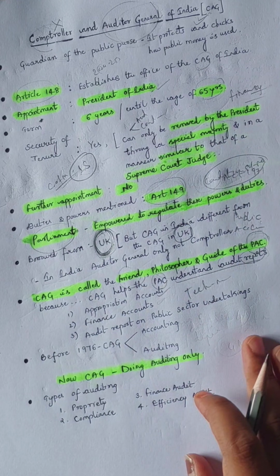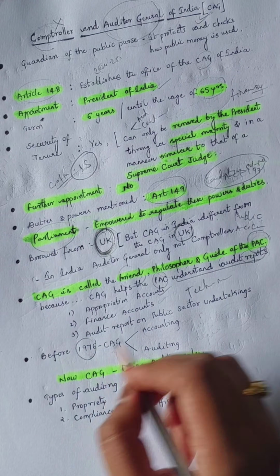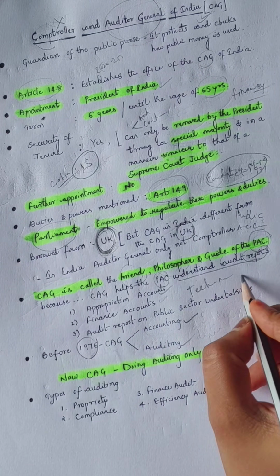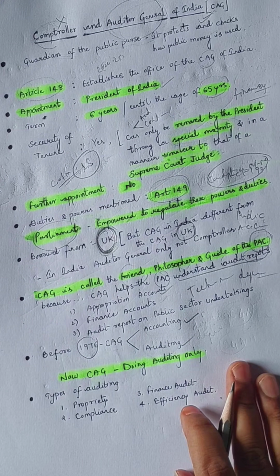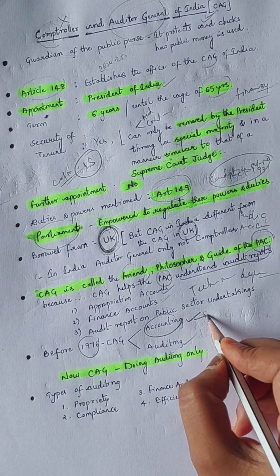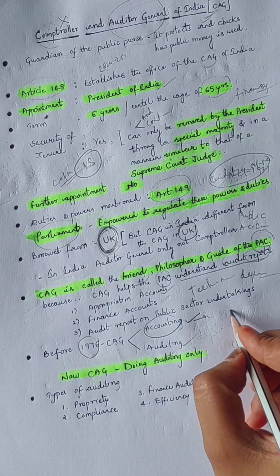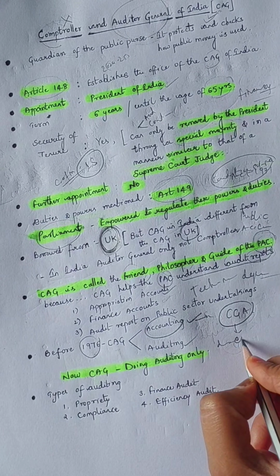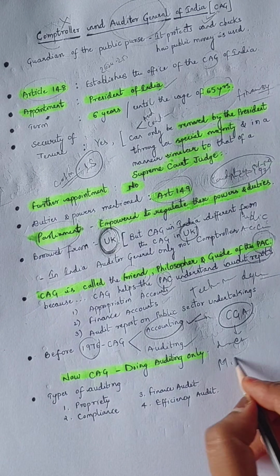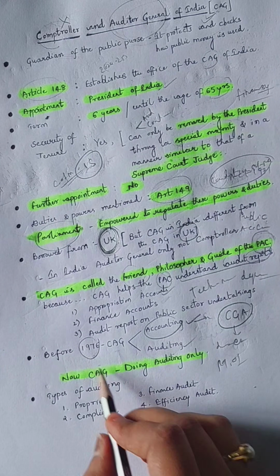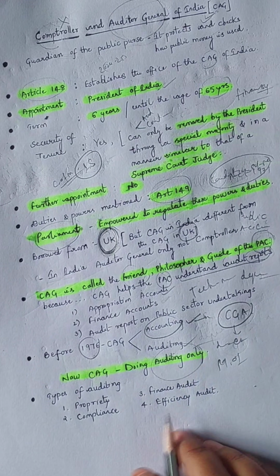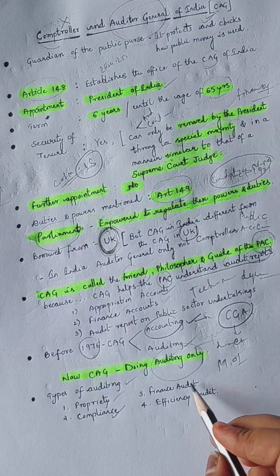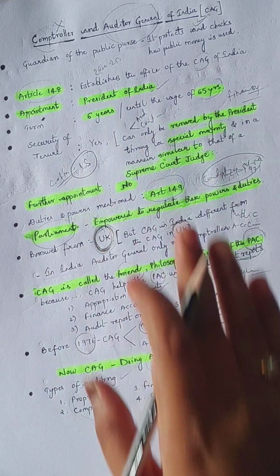Another important point is that before 1976, the CAG was responsible for both accounting and auditing. But after 1976, departmentalization took place. There, accounting was separated and transferred to the Comptroller General of Accounts, which is a department of expenditure under the Ministry of Finance. Now the CAG does auditing only. These are the types of auditing: propriety auditing, compliance auditing, financial auditing, and efficiency auditing. That's all about the lecture.